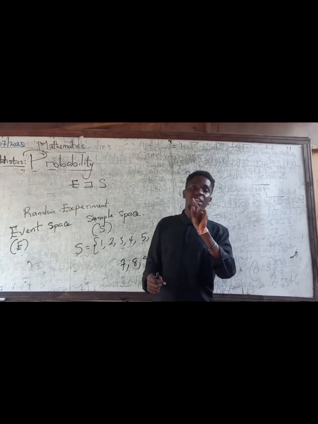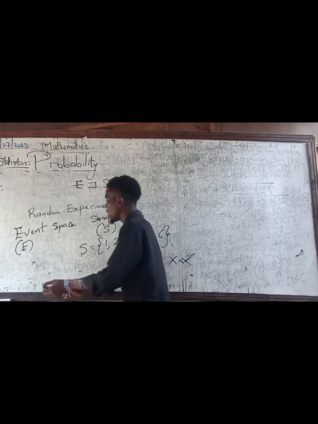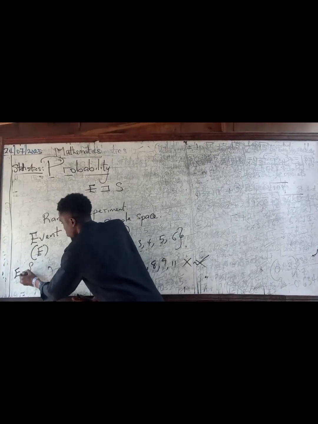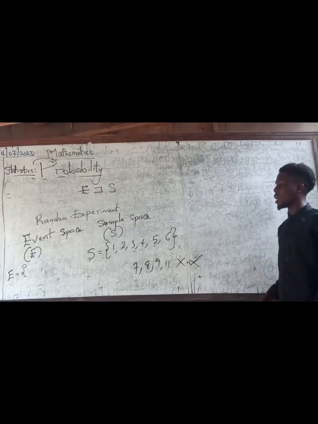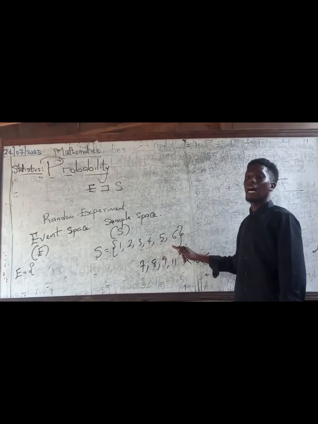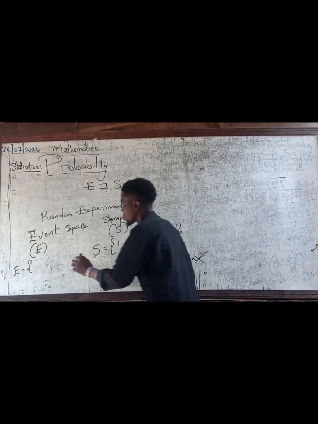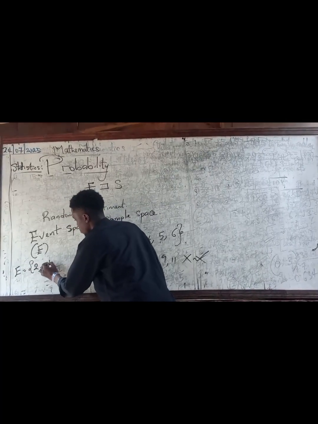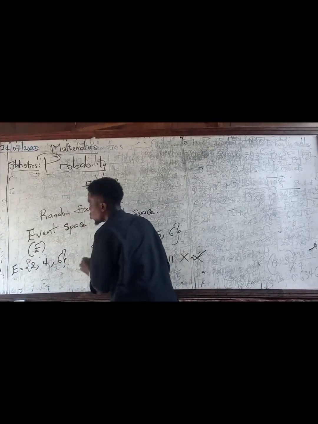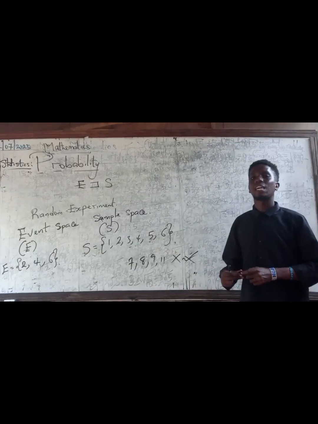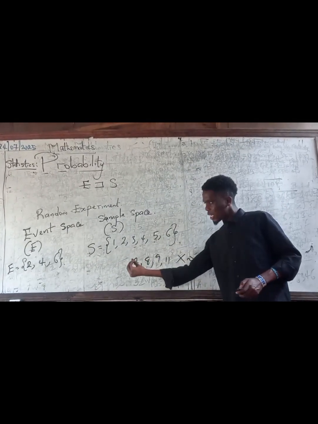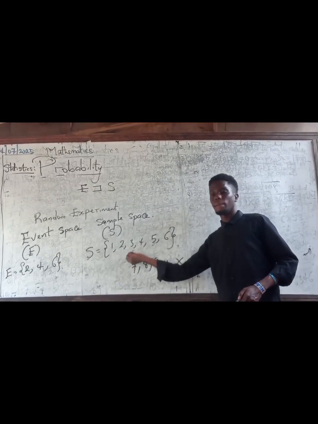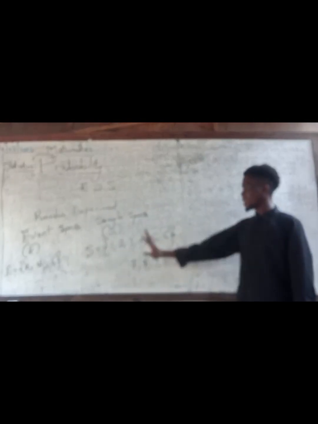This is where event space comes in. Your event space in that case will be the even numbers in the sample space. How many even numbers do we have here? We have 2, we have 4, we have 6. So event space is a subset gotten from the sample space. That is what we mean by that.